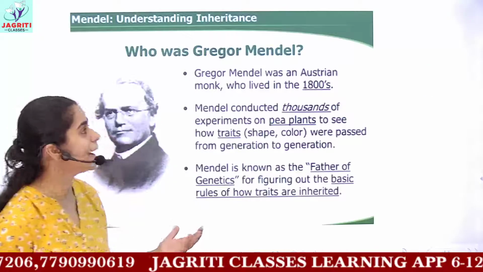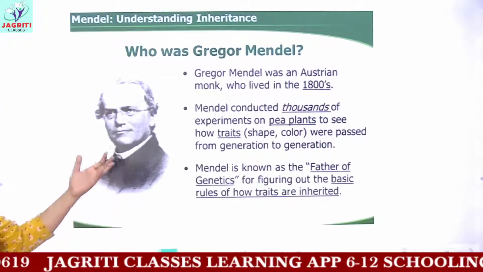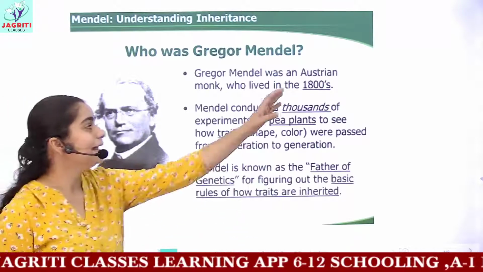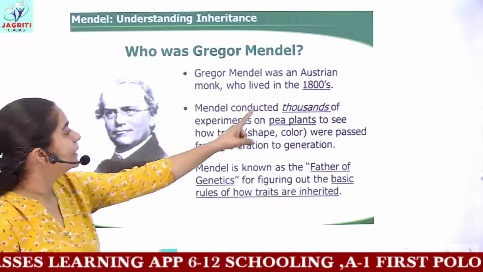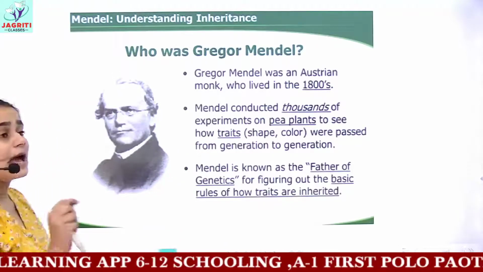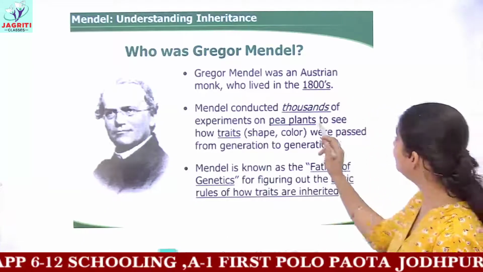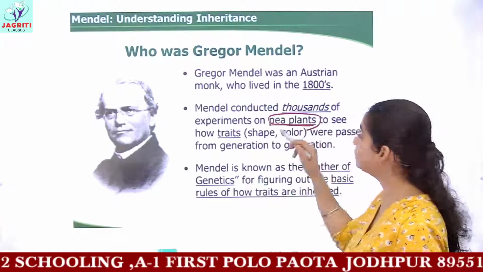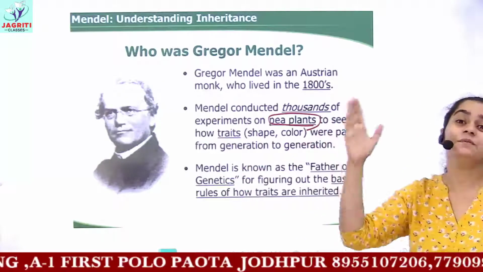Here you have in front of you Sir Gregor Mendel. He was an Austrian who lived in the 80s, and Mendel conducted thousands of experiments on pea plants. You have to remember that he did all his experiments using pea plants.